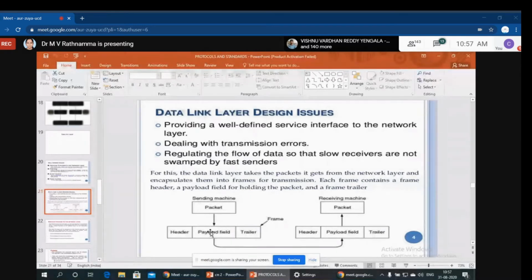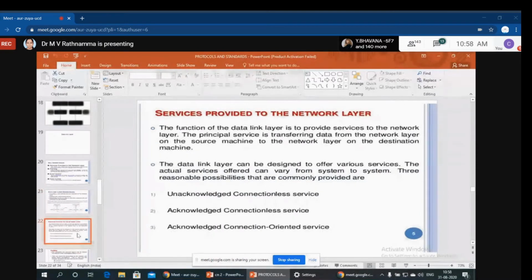Data packet is coming from which layer? From the network layer to the data link layer. When the data link layer gets the packet, it contains some header, payload field, and trailer. This is called a frame. Now it has to be passed to the receiver. The receiver receives it, converts it back into a packet, and sends it to the upper layers. So this mechanism is followed in our data link layer.